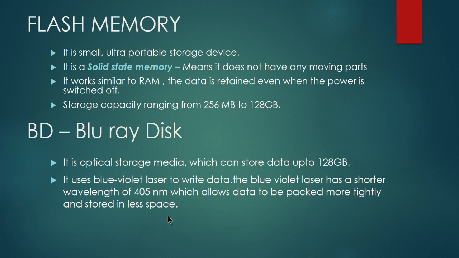Your Blu-ray disc looks exactly similar to your CD and DVD, except that the glittering surface will look very dark, as opposed to your CD, where it looks almost white. In BD it looks similar, but only the surface is dark blue, it looks black. That is the difference, because it uses a blue violet laser to read and write the data on the optical surface. Again, it is optical storage media, and in the Blu-ray disc also you can store data up to 128 GB.